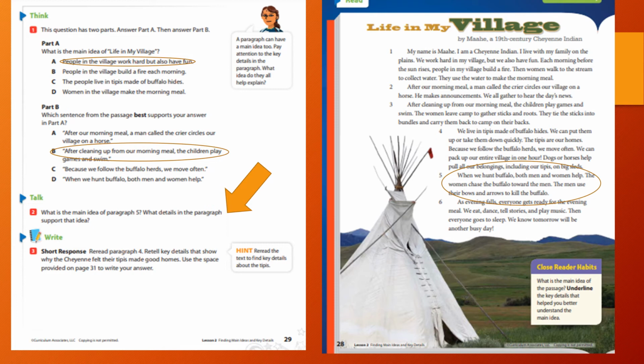All right, we're going to move on to writing the short response. It says, reread paragraph 4, retell key details that show why the Cheyenne felt their teepees made good homes. Use the space provided on page 31 to write your answer. All right, let's see how we did on that one.